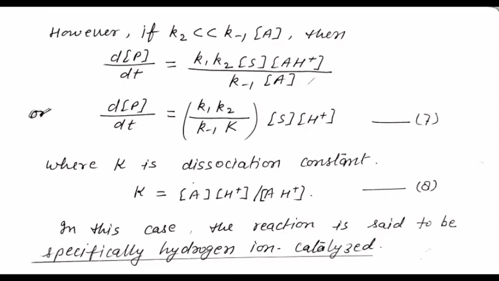However, if k2 is lesser than k minus 1 and concentration of A, then we get equation 7, where K is dissociation constant. In this case, the reaction is said to be specifically hydrogen ion catalyzed.